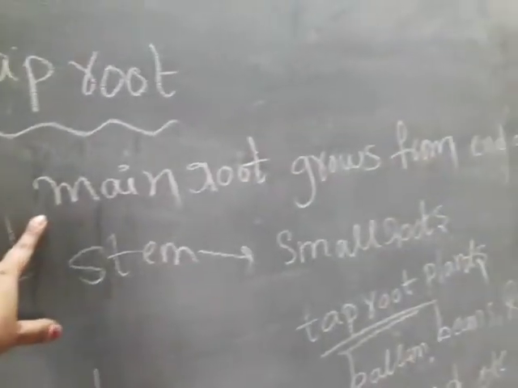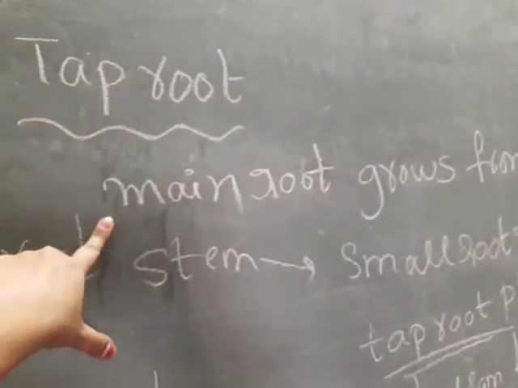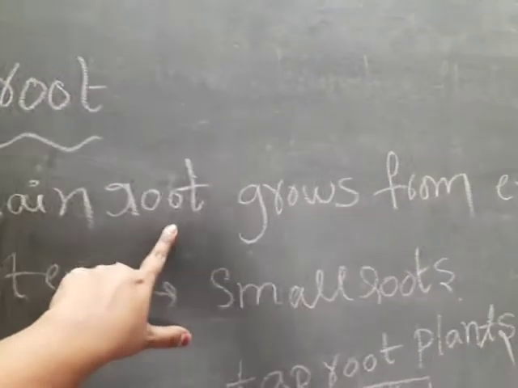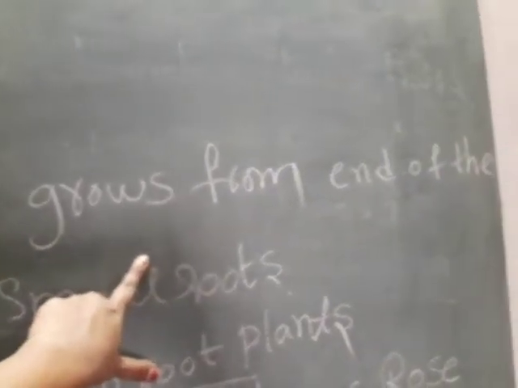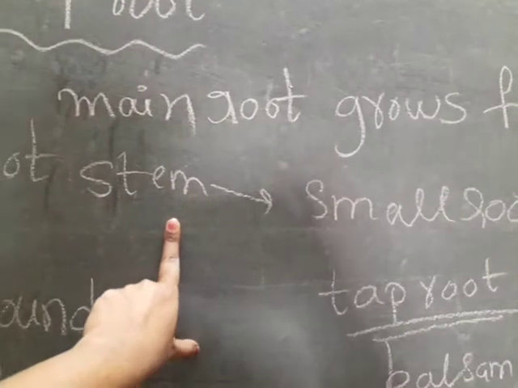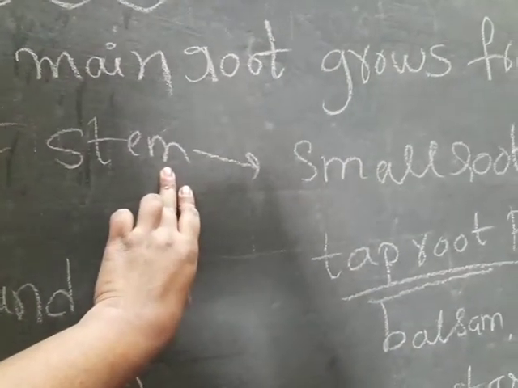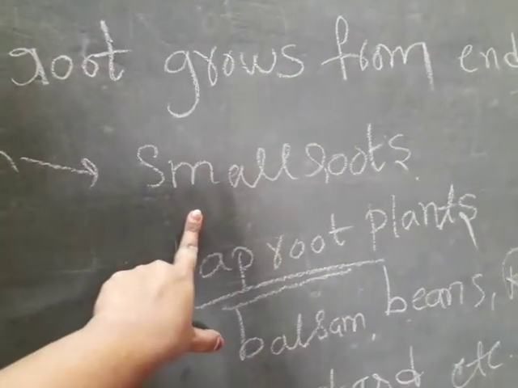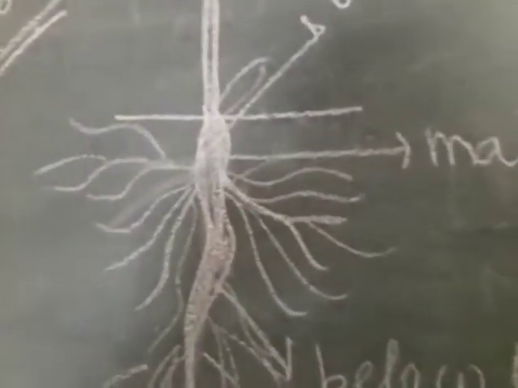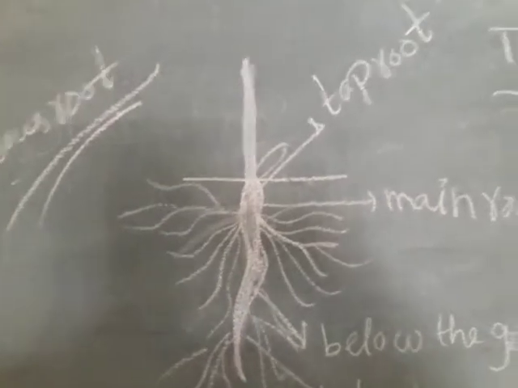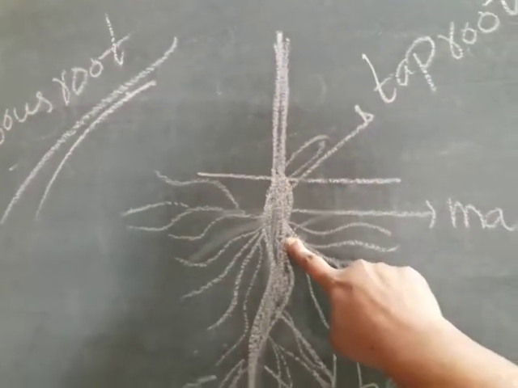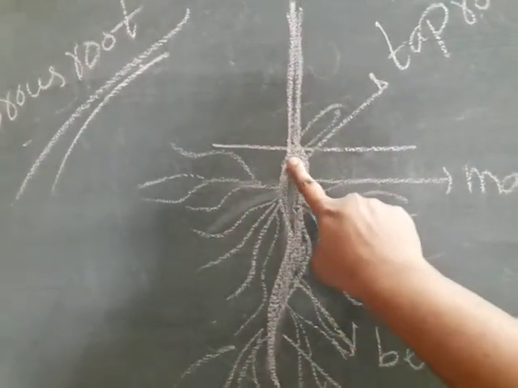A tap root has a main root first attached to the stem, and this main root grows from the end of the stem. This main root has small roots growing from it. Here, see, it is a tap root picture. The stem is attached to the main root, and small roots grow from this main root.